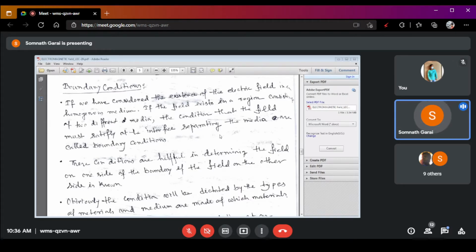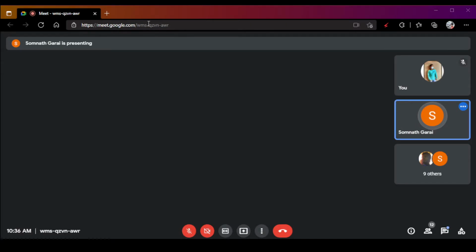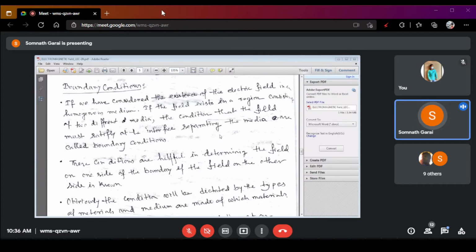Now, if an electromagnetic field exists in a region that consists of two different mediums, say air and water, air and solid, or solids and water.